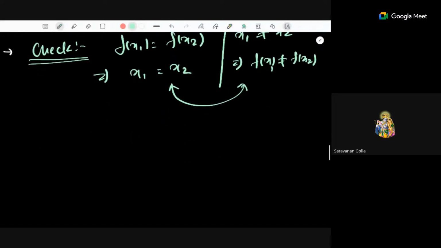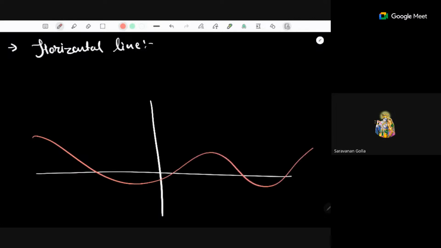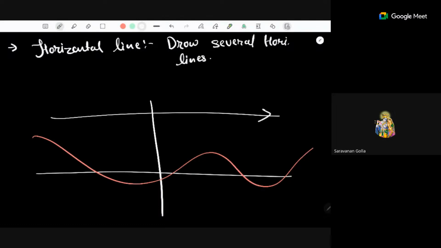Now the very well-known test is the horizontal line test. So in the horizontal line test, what will you do? Suppose a graph of a function is given to you. Now what you will do is draw several horizontal lines, and if there exists one line which is intersecting the graph of a function at more than one point,